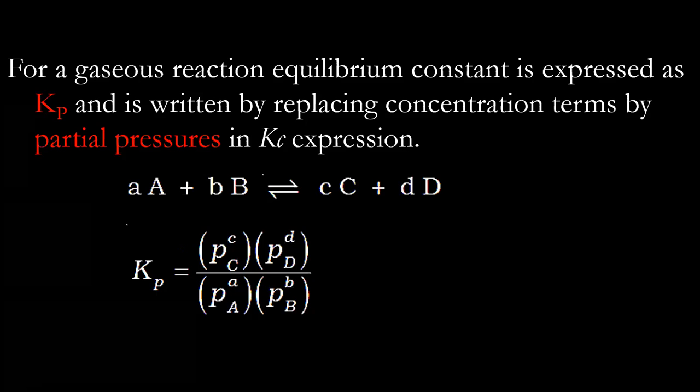Later on, we will be talking about how to say whether the reaction is before equilibrium, or ahead of equilibrium, or at equilibrium. The use of Kp and Kc will be to find out whether the reaction has achieved equilibrium or not, whether it is behind equilibrium or ahead of equilibrium.